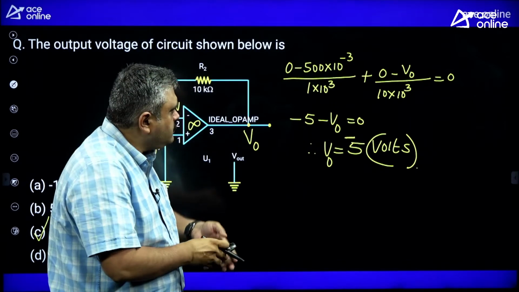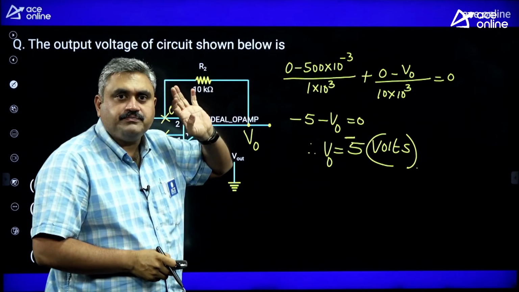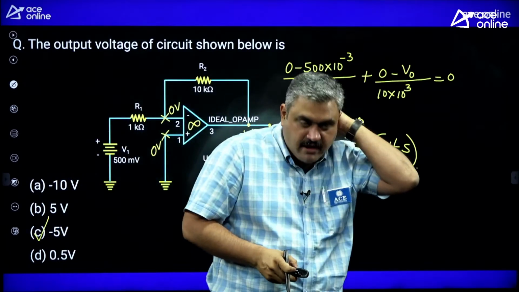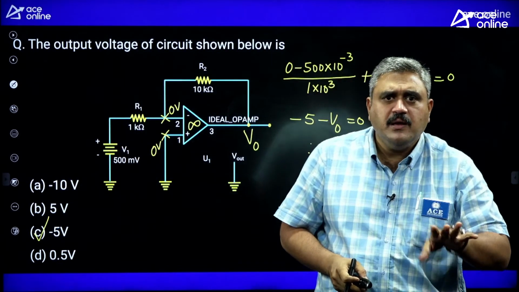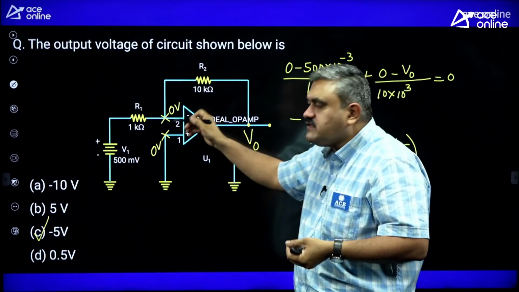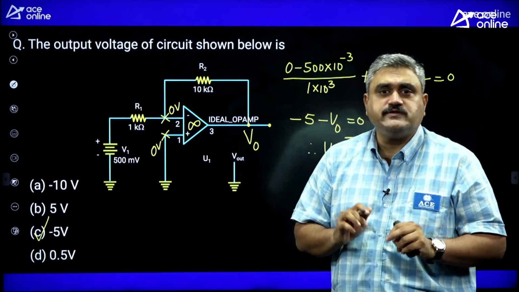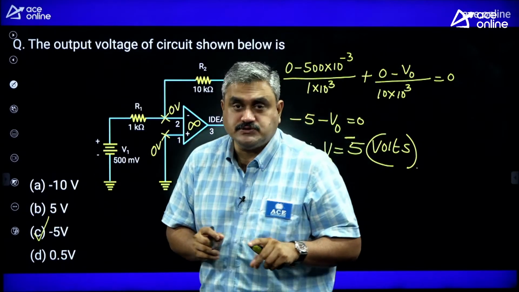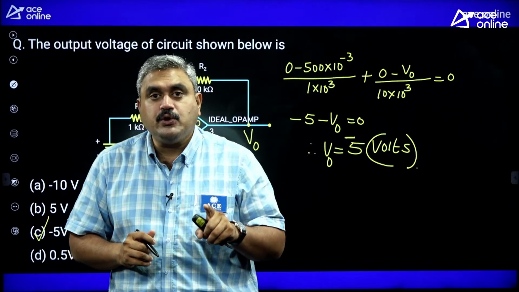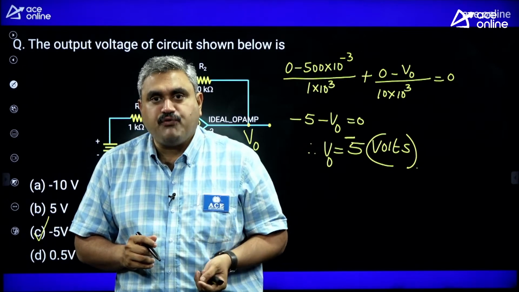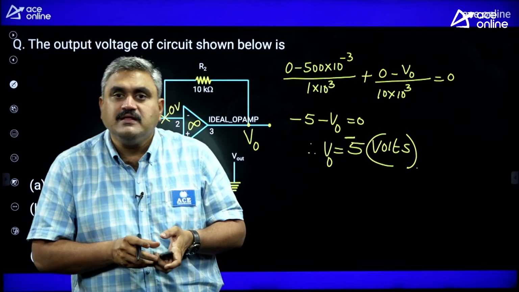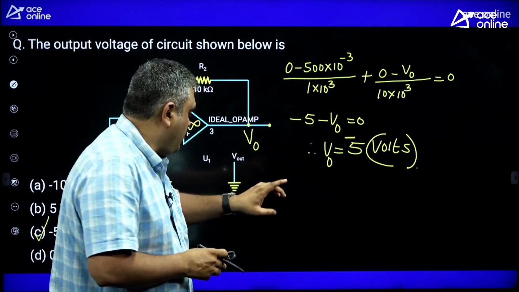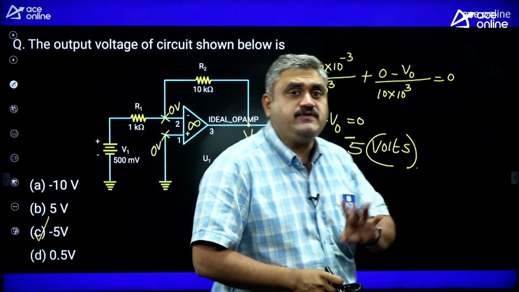Okay. See how easily you can mark your answers. Don't use those formulas of minus RF by R1, 1 plus RF by R1. They are correct only, but if you have these types of techniques, you need not memorize those things. Ideal op-amps are clearly mentioned in your syllabus, and their applications like V to I, I to V converters, voltage follower, differential amplifier, these types of things which are in the standard books, please refer to them. And one question is definite from this area.